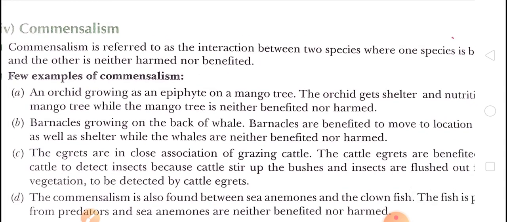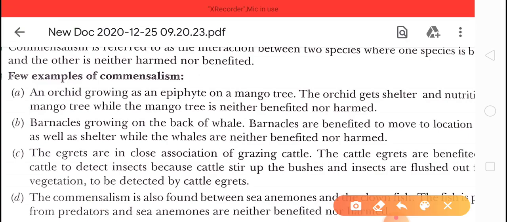In commensalism, children, the one species will benefit and other will not be affected. Okay, एक को तो benefit होगा और दूसरे पे कोई effect नहीं पड़ेगा in commensalism. It is referred as a type of interaction between two species where one species is benefited and other is neither harmed nor benefited. Okay, एक को benefit हो रहा है और दूसरी को that will not affected.